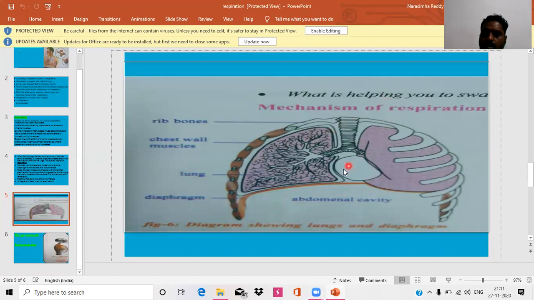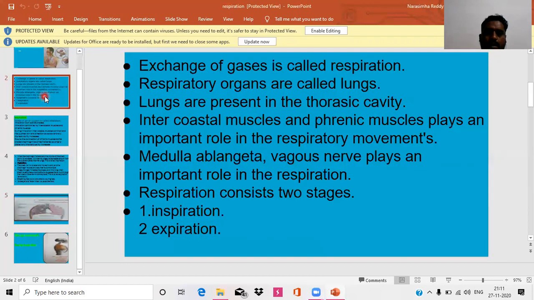So this is the rib cage. The space in the rib cage is called thoracic cavity. In the thoracic cavity, a pair of lungs is present. So lungs are called respiratory organs.